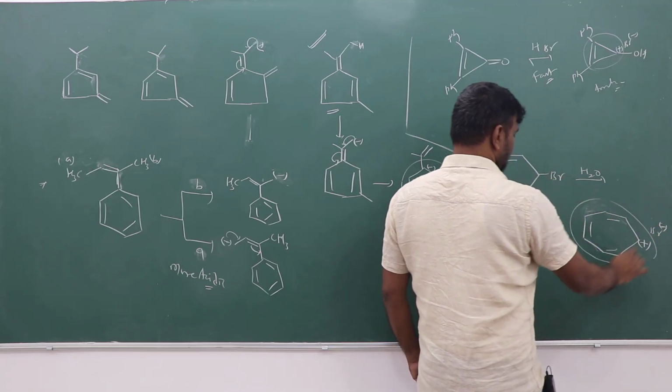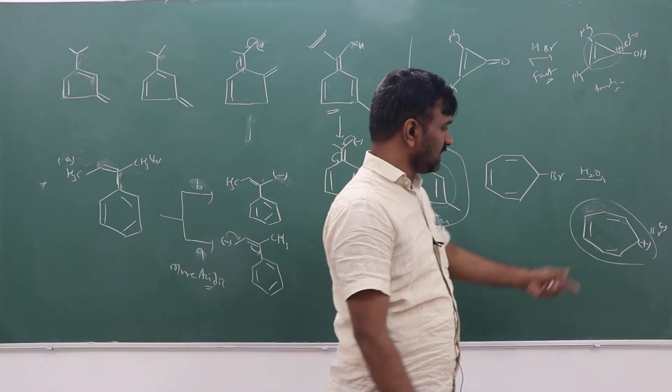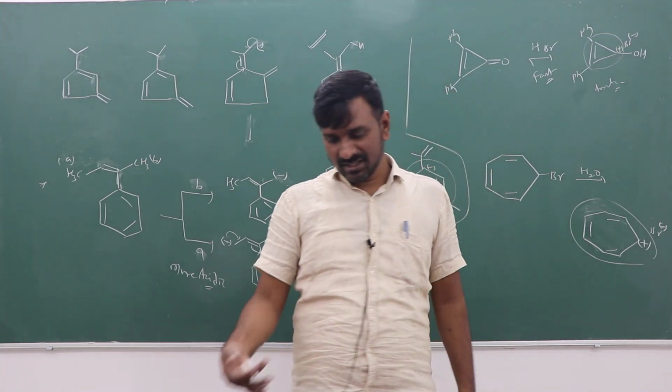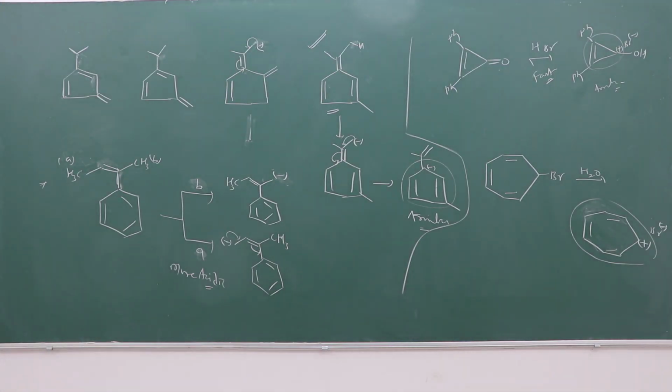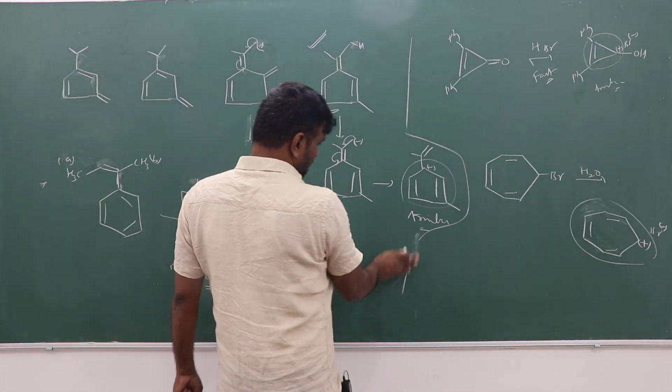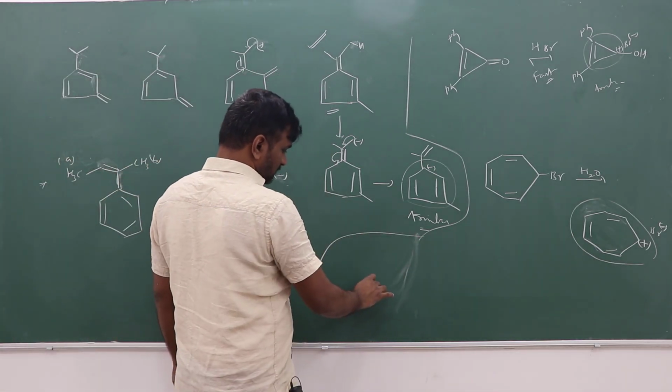Tropylium cation formation takes place. It is getting aromatic, and to get aromatic the reactions may also take place fast, because a more stable species is formed.